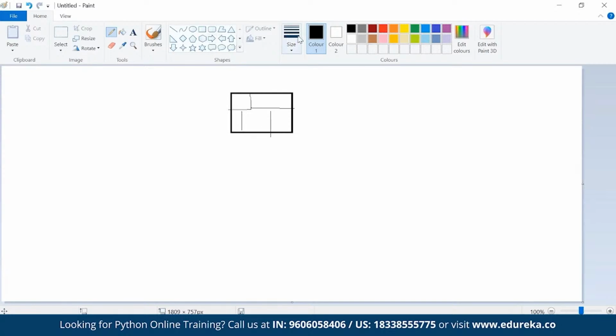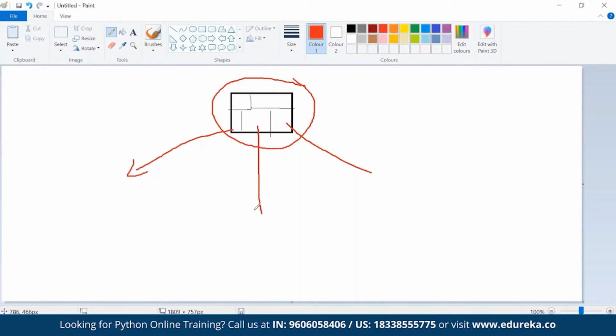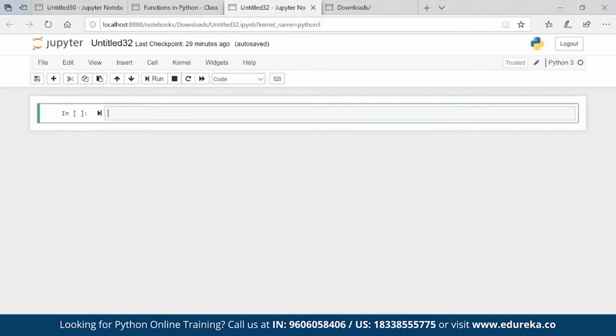So basically this floor plan is nothing but a class. And when I am creating a physical object, then it is an object. So with this class, I can create multiple objects. With this plan, I can create multiple houses. So class is one, and I'll have multiple objects for that class. Okay. So now let's try to create a class here.